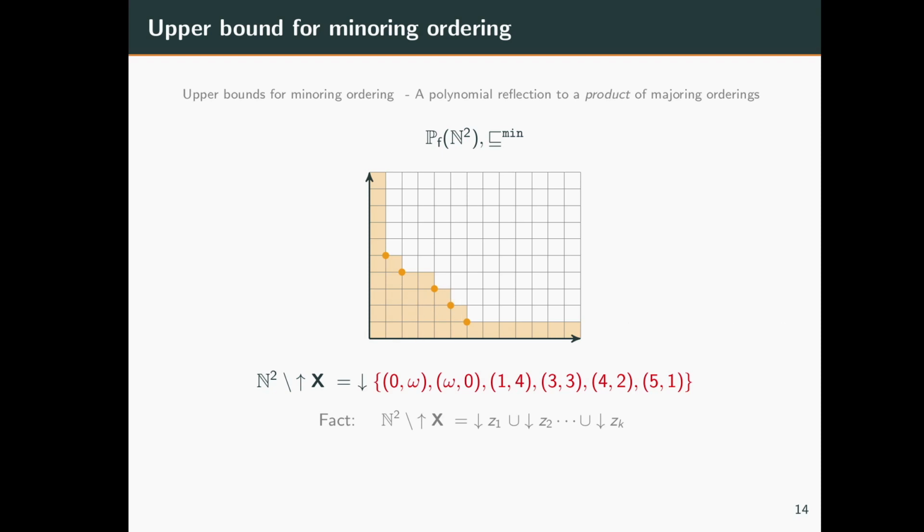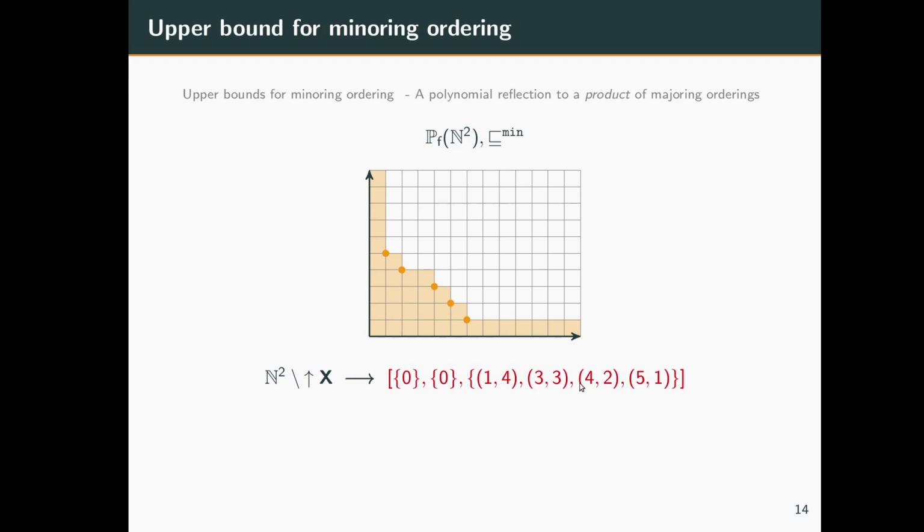Right. So now what we can do is we can group these elements into 3. We first pick all elements which have omega only in their first coordinate. Next we bunch all elements which have omega only in their second coordinate. Next we bunch all elements which have no omega at all.